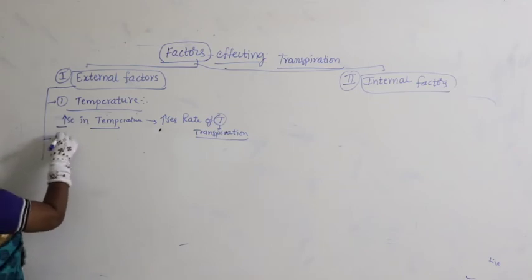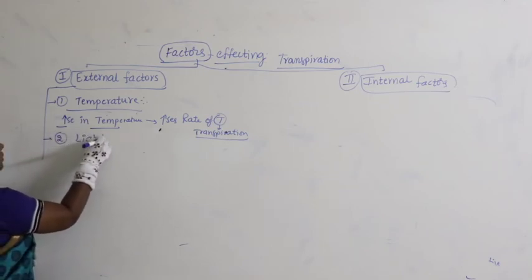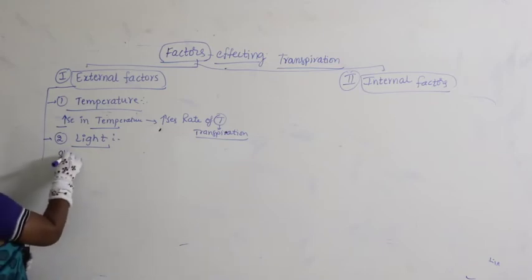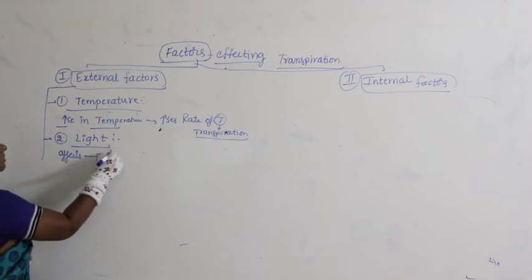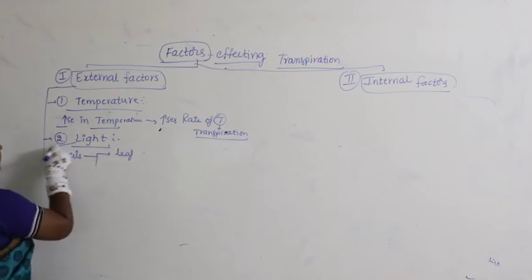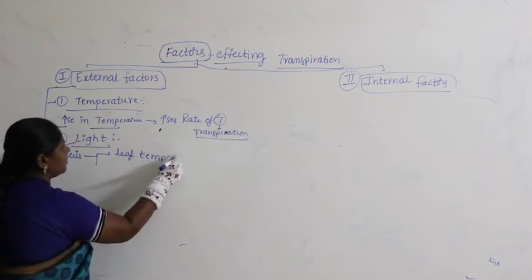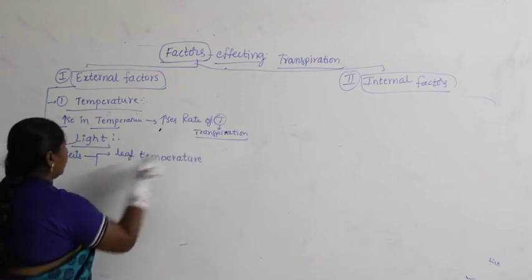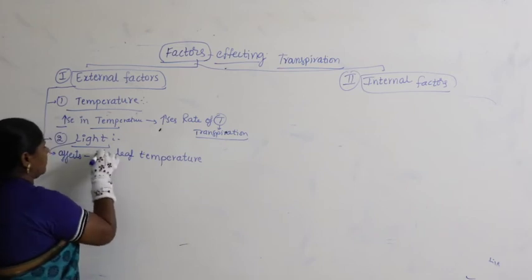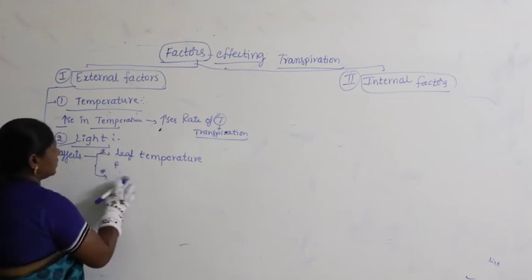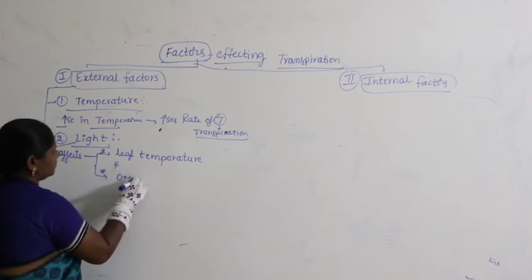Let us take the second important factor which influences transpiration, obviously light. Now, light affects two things. One is leaf temperature, and the other is opening and closing of stomata.